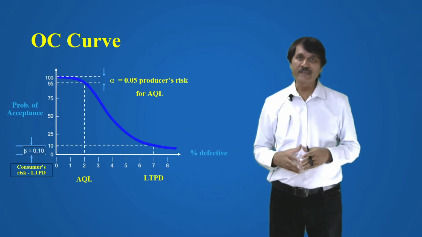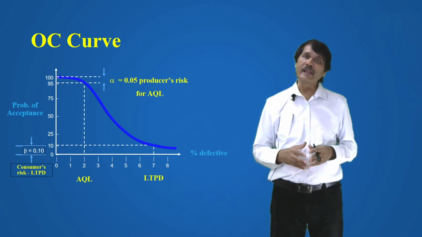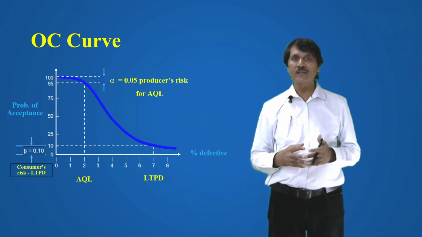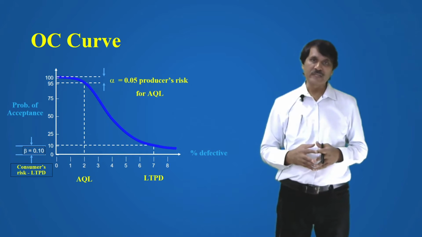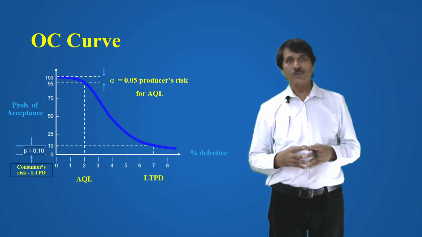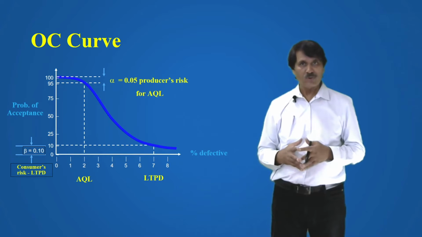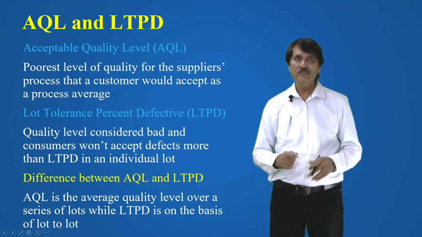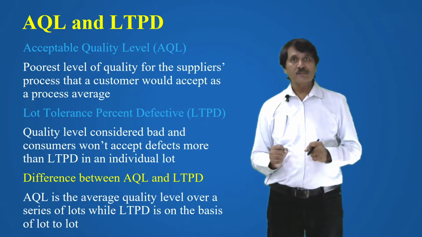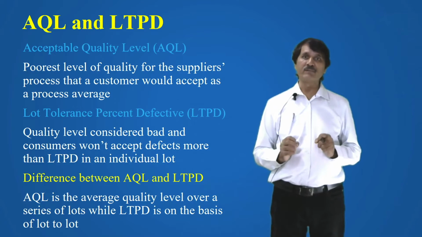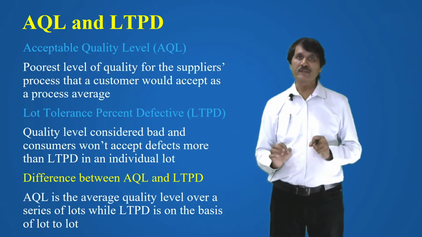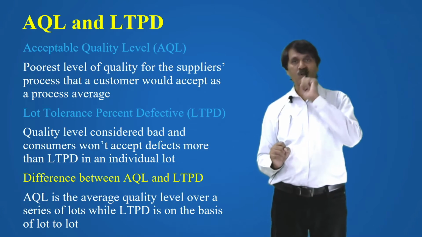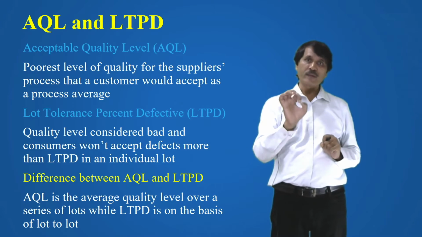So the probability of acceptance and the percentage defective are shown. Here we are going to define AQL and LTPD. AQL is acceptable quality level, while LTPD is lot tolerance percent defective. What are these? Acceptable quality level is the poorest level of quality for the supplier's process that a customer would accept as a process average.